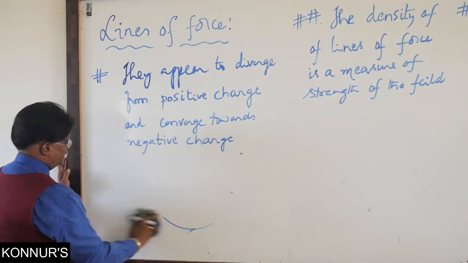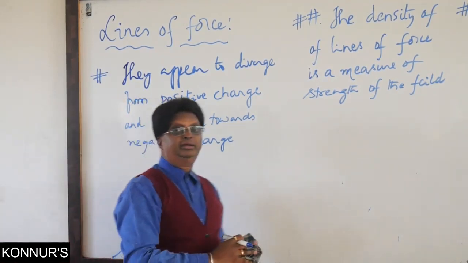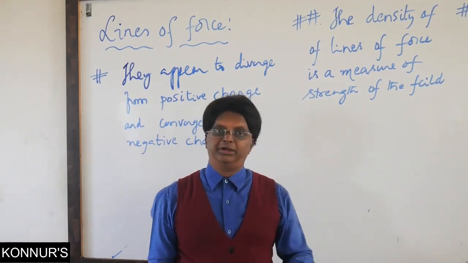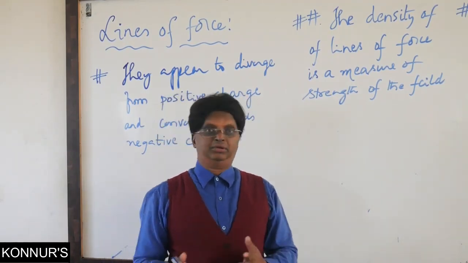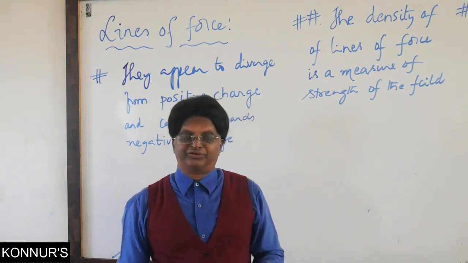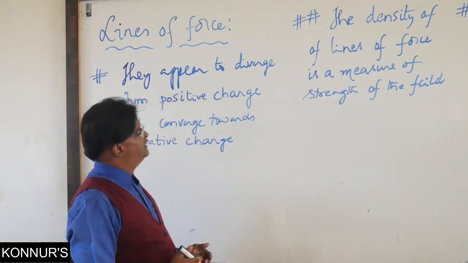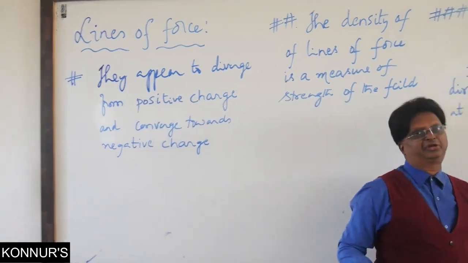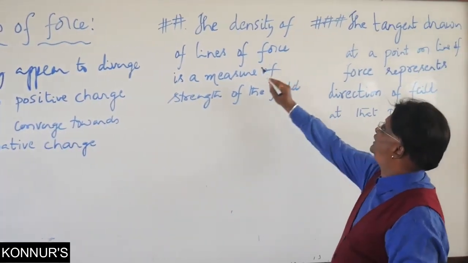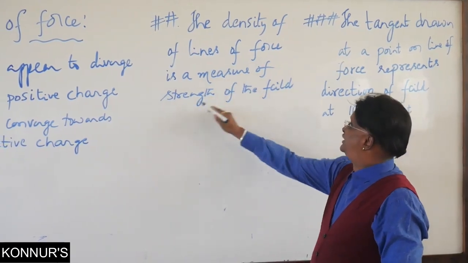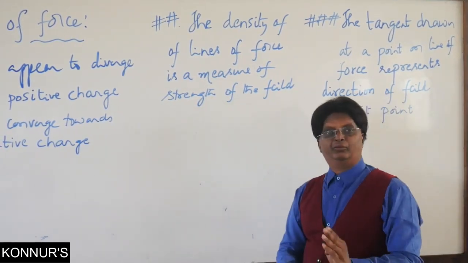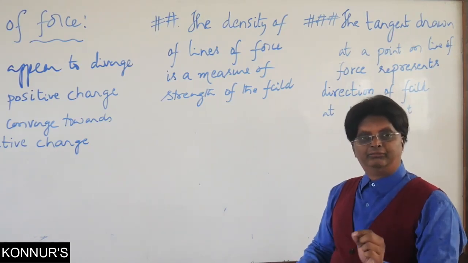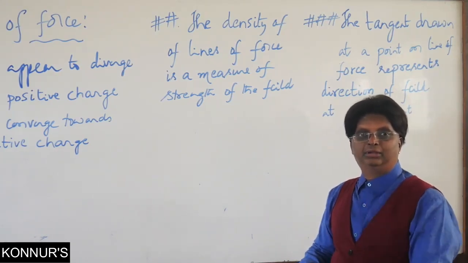Now, second characteristic. Remember, each of the characteristics can be a 1 mark question, can be a 2 mark question, and luckily sometimes even a conceptual question in our NEET CET as well. The second characteristic, remember, the density of lines of force, the density of field lines, is a measure of the strength of the field. This we use with good elegant intelligence.